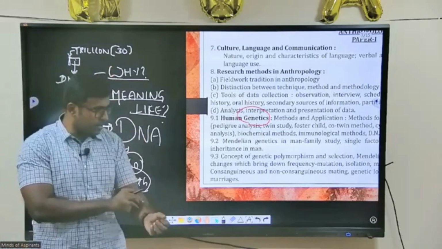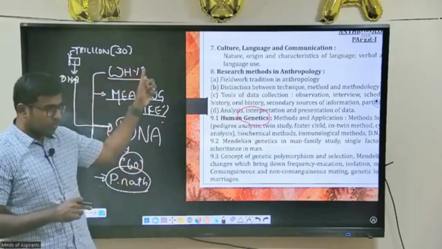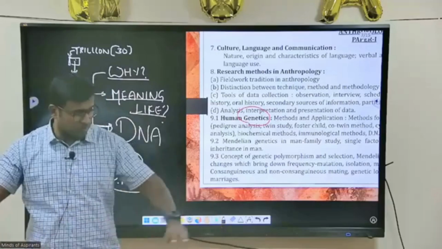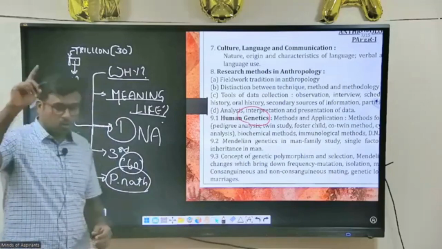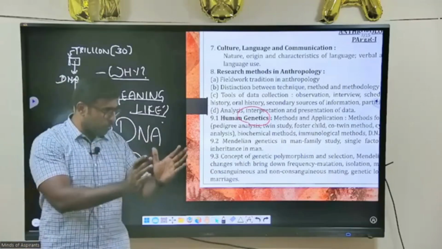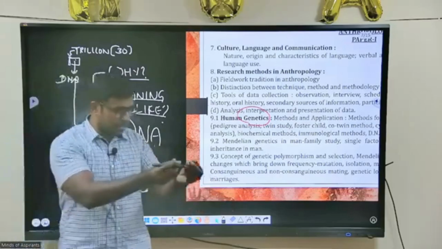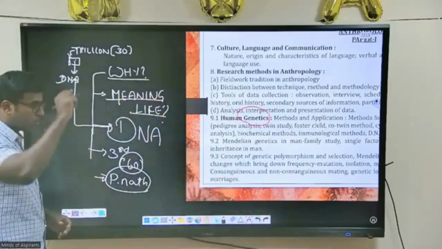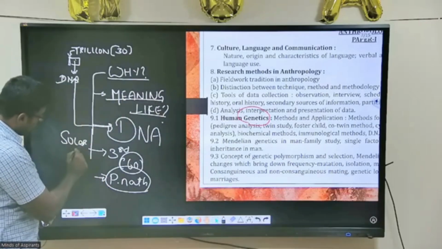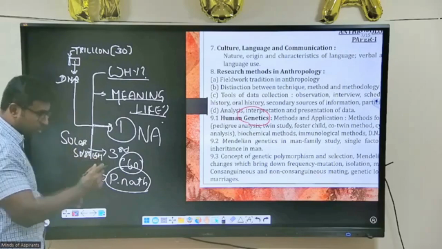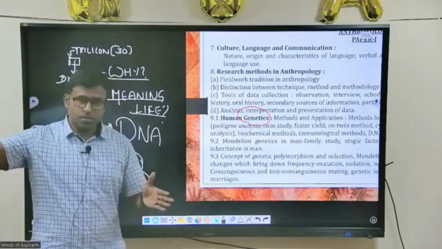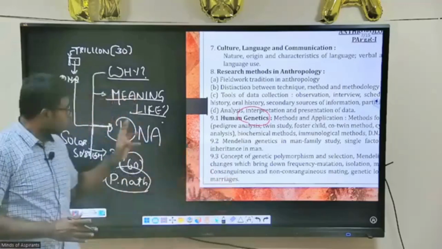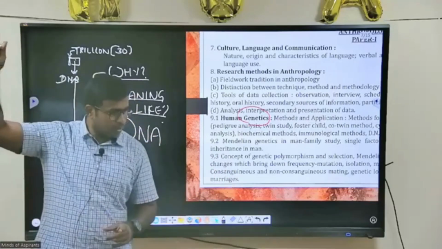Like that, if you pull the DNA out from all your cells and put it across into a rope, you know where that rope will reach? The DNA that you are carrying, if I make it into a rope, that rope will reach the extent of the solar system, the sun, the planets, the distance that we are trying to cover. Each of us is walking with a rope which is actually covering that distance.